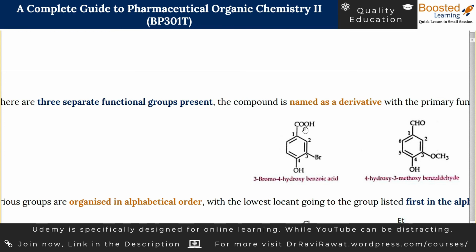So here benzene with COOH is going to be named as benzoic acid. Whenever you give a unique name to something, you are always going to give it the number 1. And later on you move to assign numbers to the other groups. The numbering goes through 1, 2, 3, 4. The hydroxy would get the same number, but the bromine will get number 5 if you come from here. So instead you decide that you should come through this way. 1, 2, 3, 4. So 3 bromo, 4 hydroxy benzoic acid. Bromine is earlier because B comes earlier in the alphabet series and H comes later on.